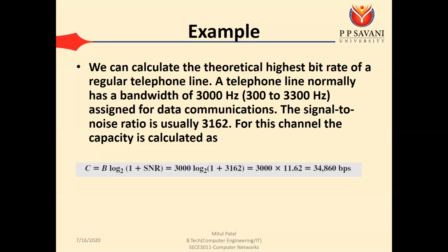Log 3163 is 11.62, and if you multiply this with 3000, we have the rate of 34860 bps, that is bits per second. So if you are given the bandwidth and the SNR, then we can easily calculate the capacity.